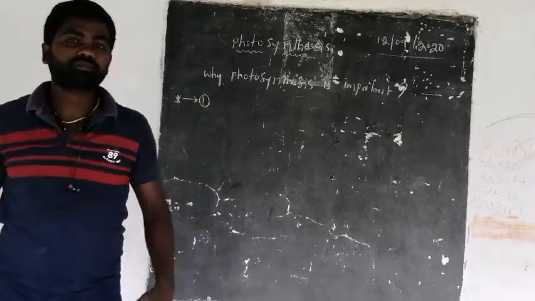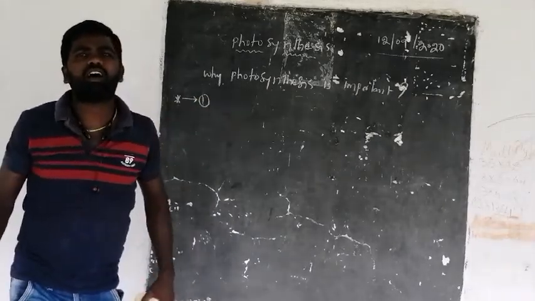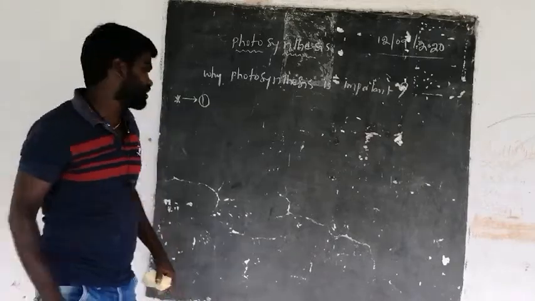First one, photosynthesis is the source of all the food that is present on the earth.